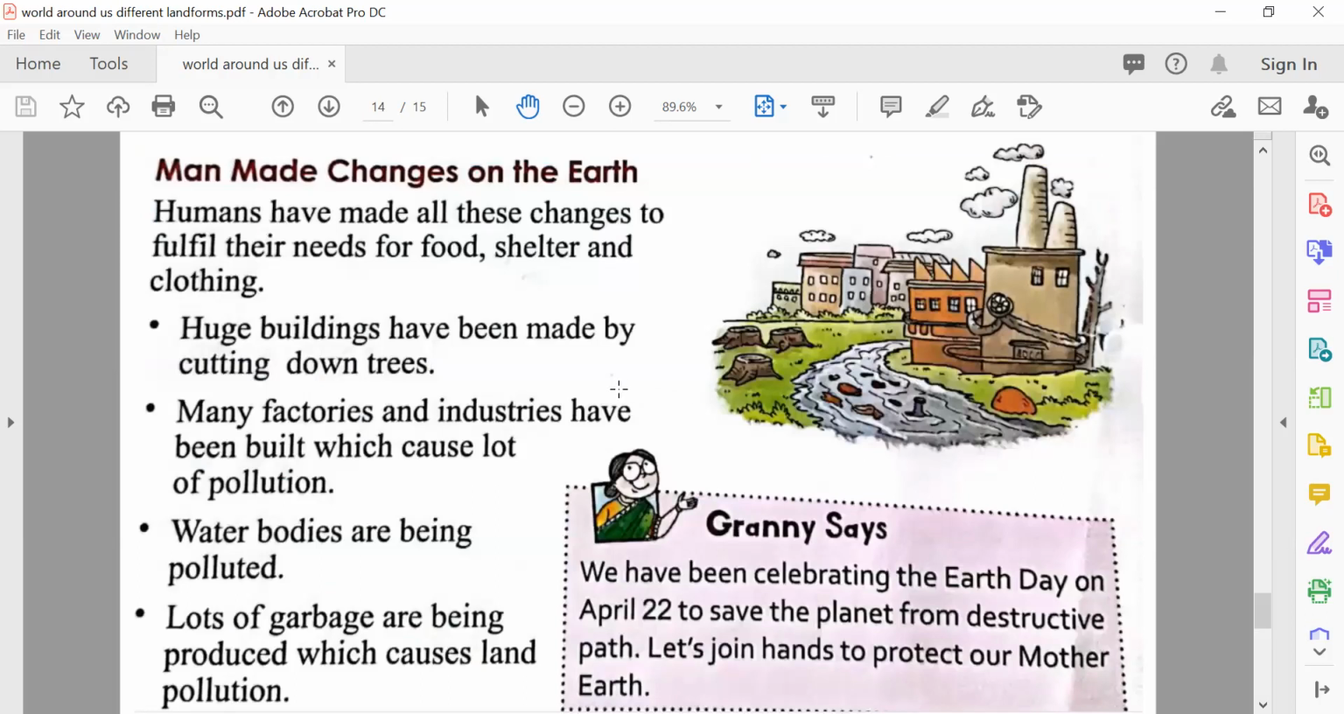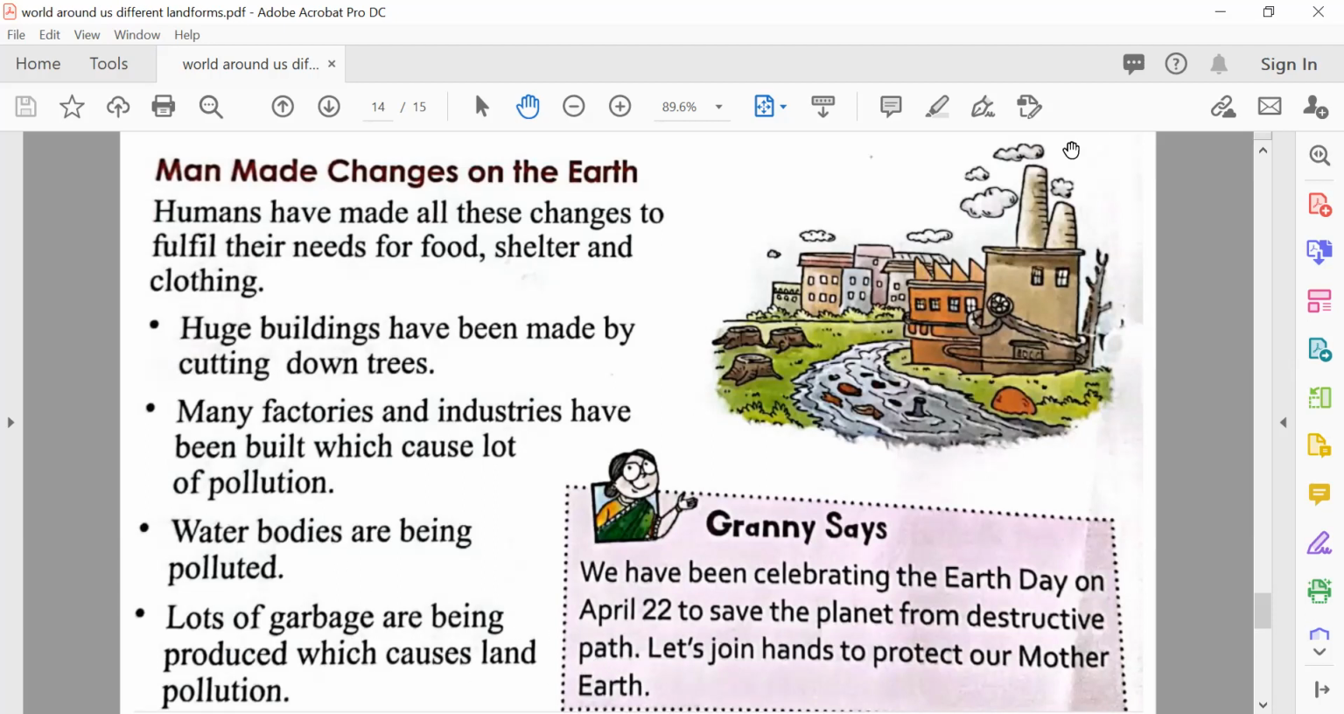Man-made changes on the earth. Humans have made all these changes to fulfill their needs for food, shelter, and clothing. Huge buildings have been made by cutting down trees. Many factories and industries have been built which cause a lot of pollution. Water bodies are being polluted. Lots of garbage is being produced which causes land pollution.